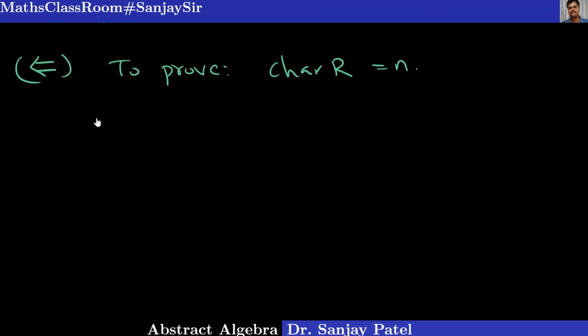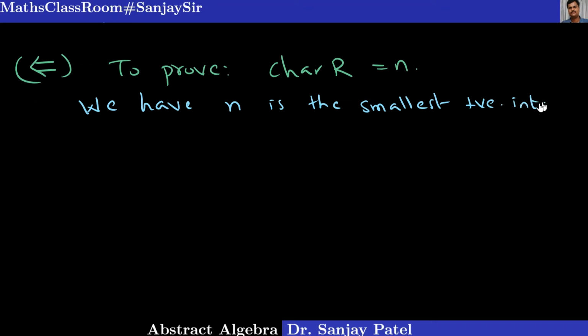Okay, we are given that, or let me write in short form, we have n is the smallest positive integer such that, this is given in the hypothesis in the converse part, such that n into 1, the unity element, is equal to 0.